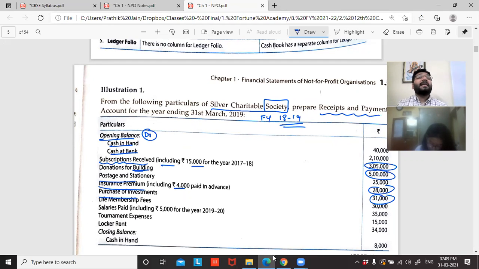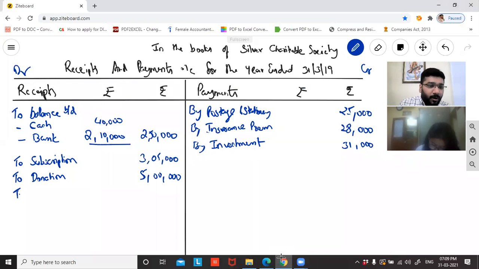Now, what is life? Life membership fee means this fee will be paid only once during the entire life of that member. If I become a member of any organization and pay a life membership fee, that fee will never get repeated as long as that organization is alive. That's why it is called life membership fee. It is a one-time fee. So it is a receipt for the organization. Clear, not clear? So, to life membership fee. Online students, clear, not clear? Yes, sir.